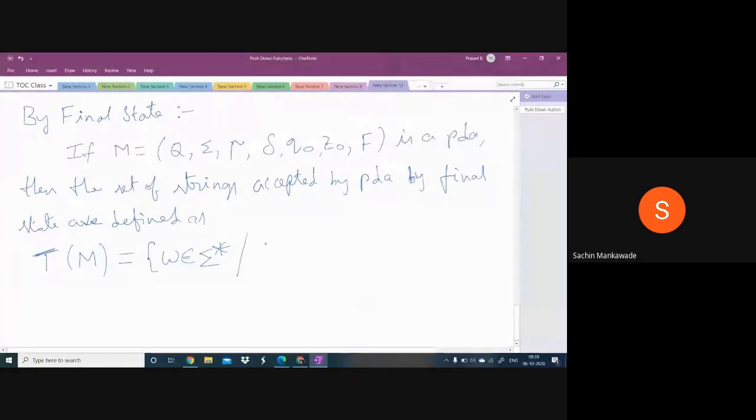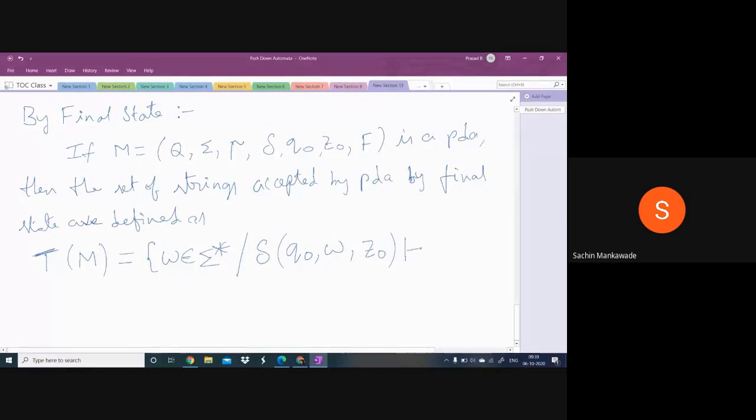As in the case of finite automata, the finite automata has to start from initial state. Like that, the PDA has to start from initial ID. So it has to start from initial state Q naught, and there will be only one symbol in the stack, that is initial stack symbol. So it has to start from Q naught and Z naught. Here W is a string. It can be a valid string or invalid string. If it is a valid string, it will be accepted. If it is invalid string, it will be rejected.